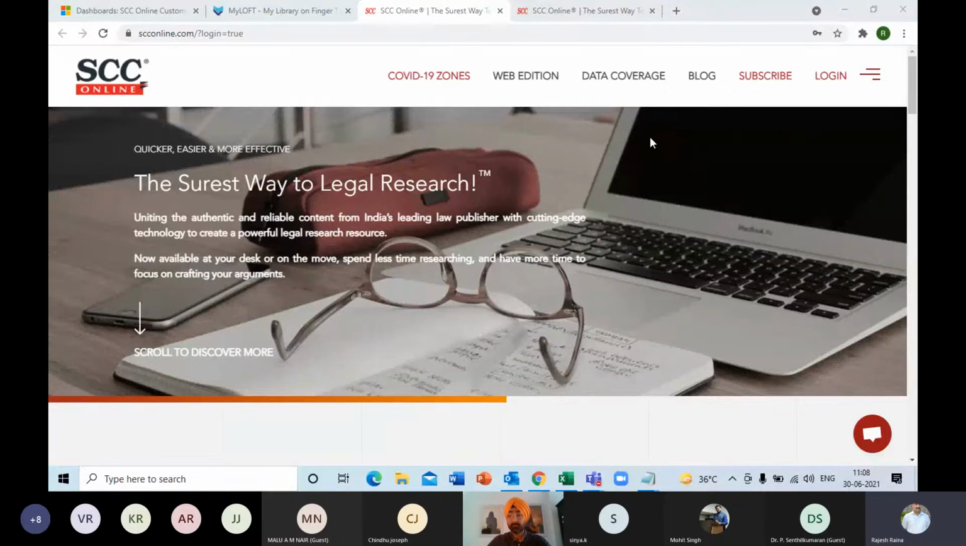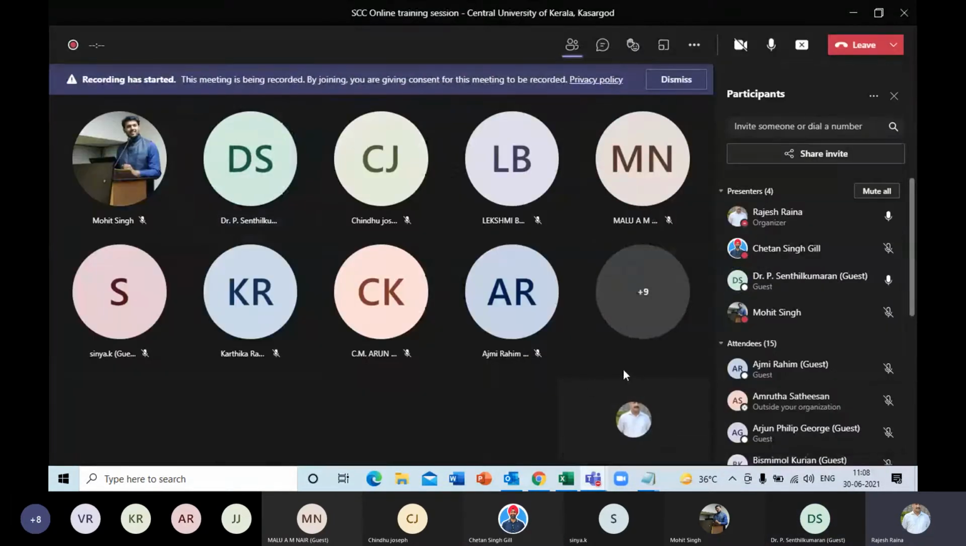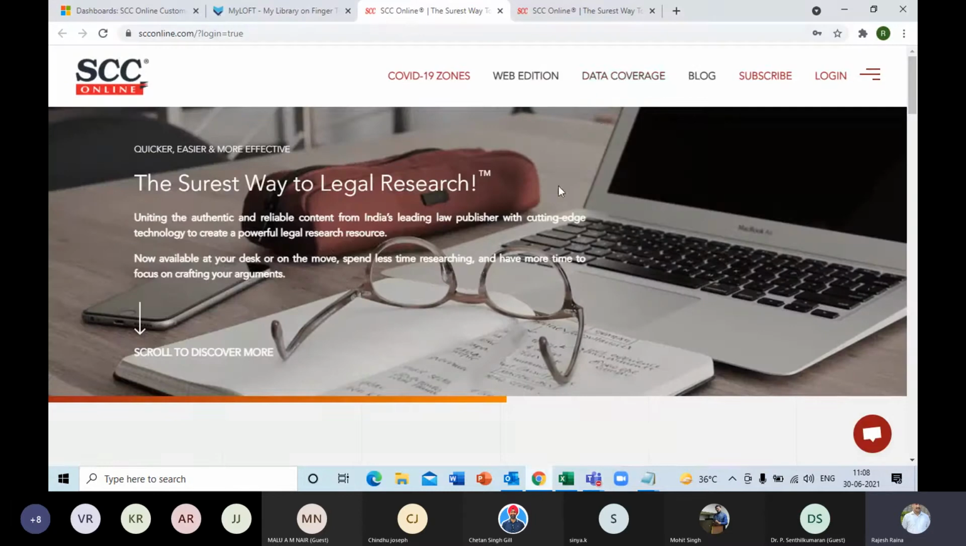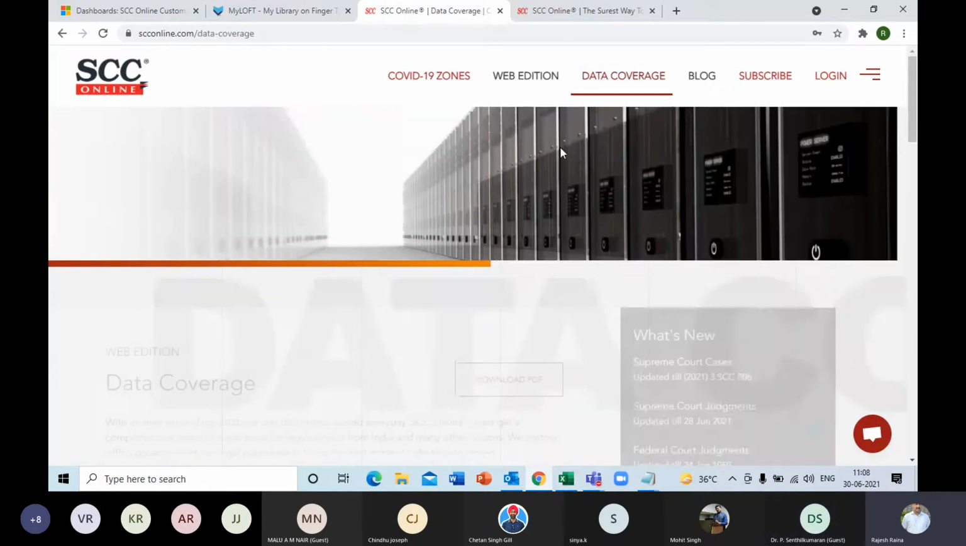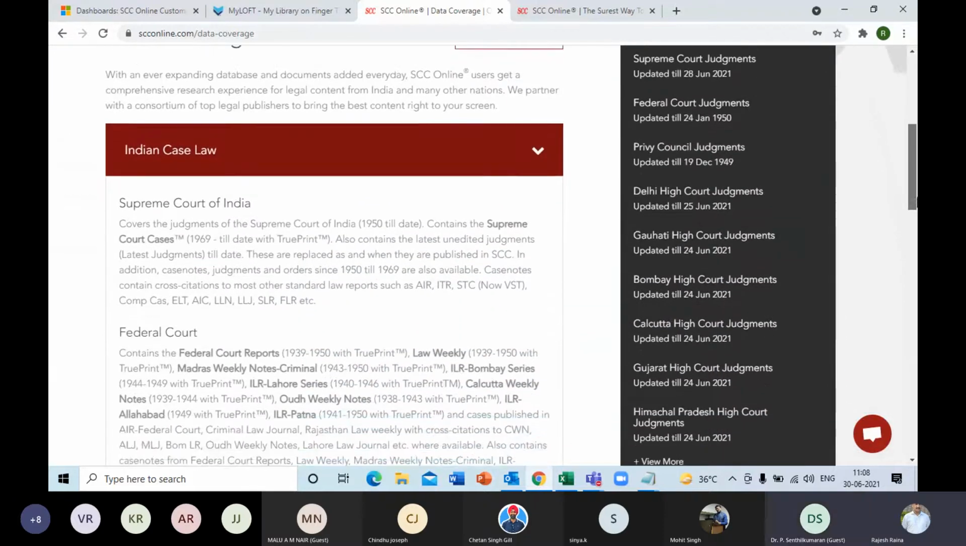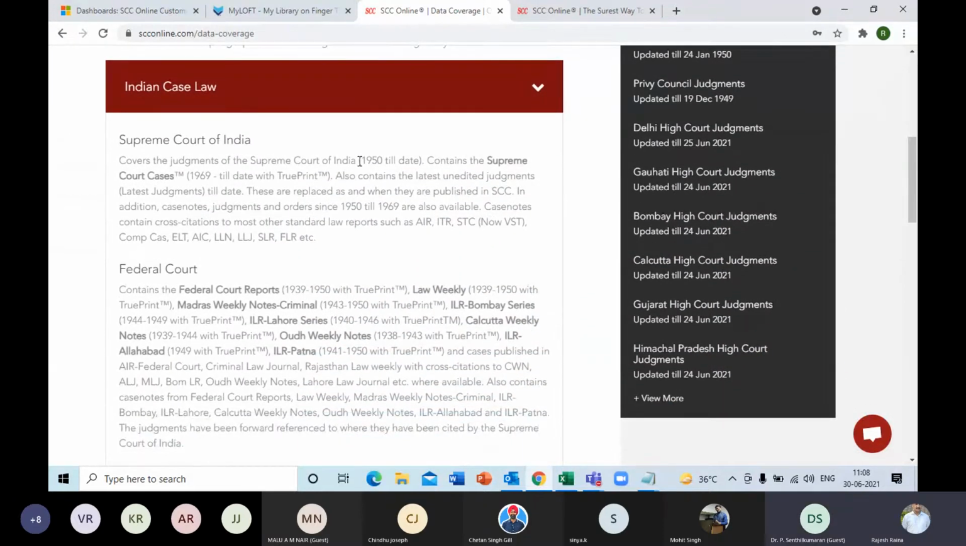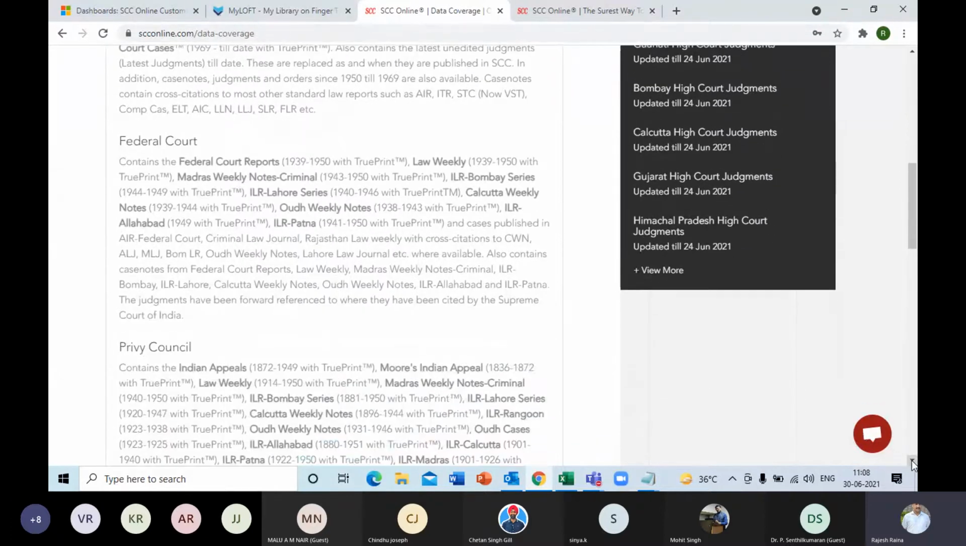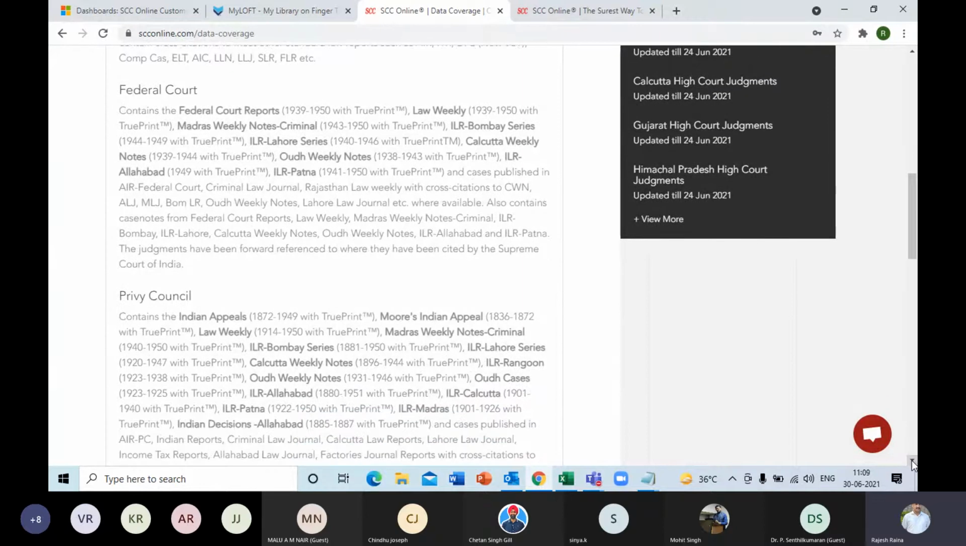So first of all, as Dr. Senthil had already described, it covers the Supreme Court cases and judgments. Let me quickly run through the data coverage. In the web edition, we have the Supreme Court cases of India from 1950 till date, and after that, the Privy Council and federal courts from 1872 till 1950.